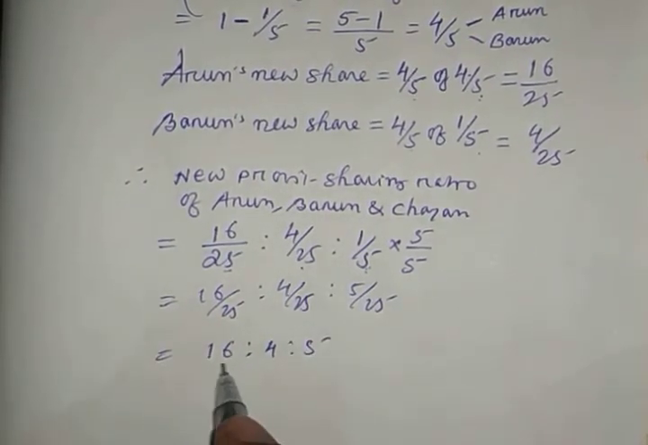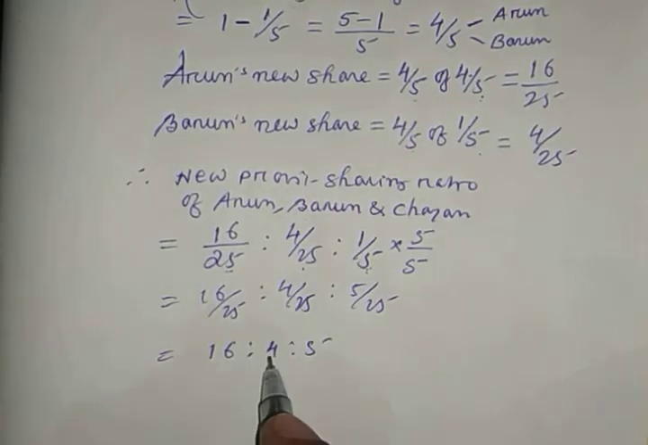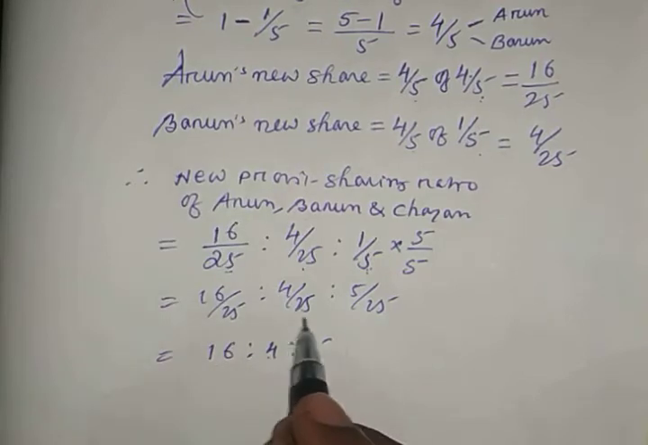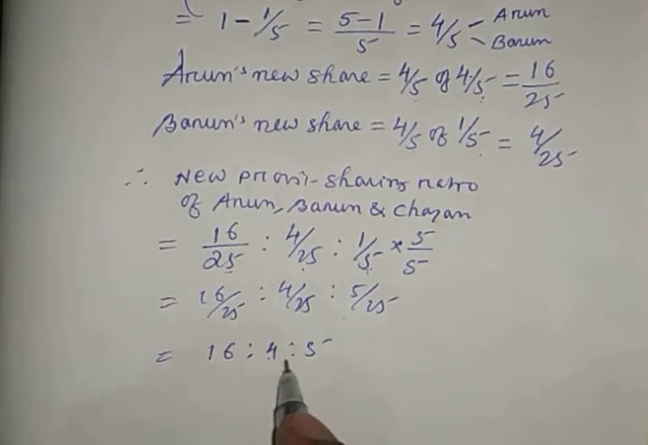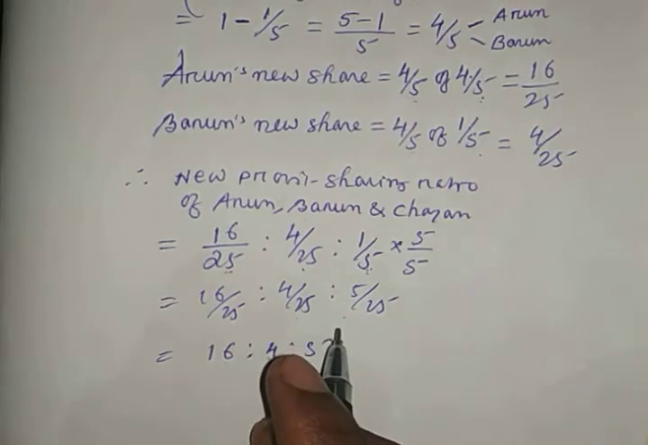Now you see, if all these add together, what total will you get? 16 plus 4 is 20, 20 plus 5 is 25. See, 25, 25, 25. Right. So this is called the new profit sharing ratio. I hope you understand.